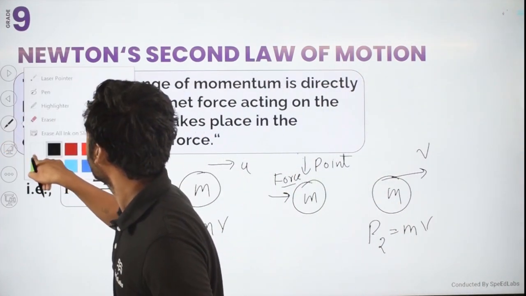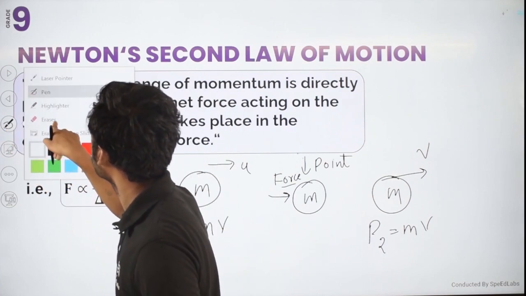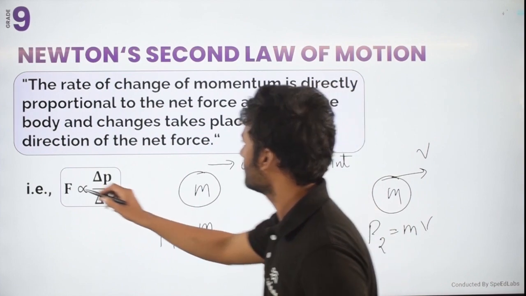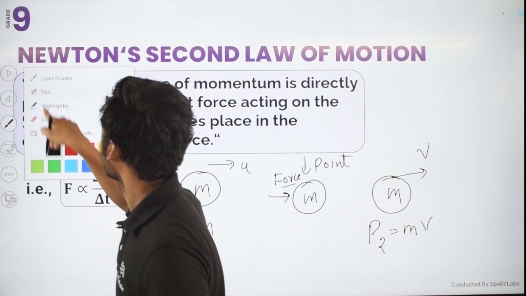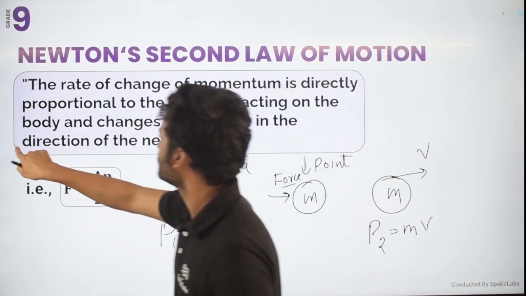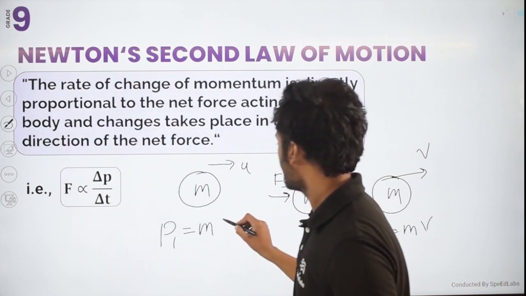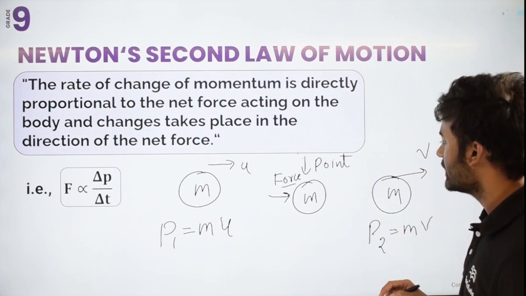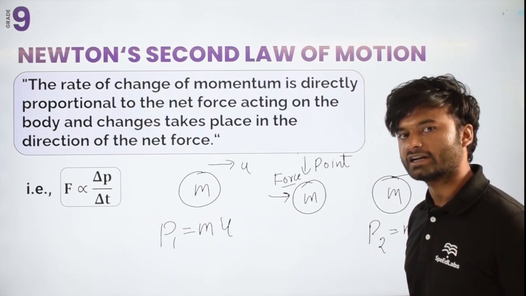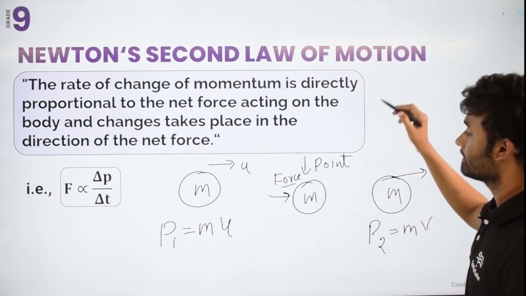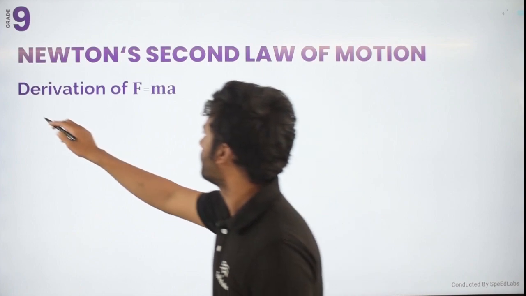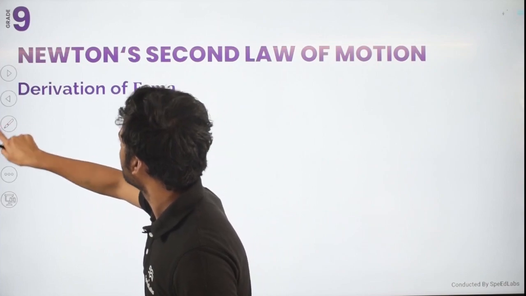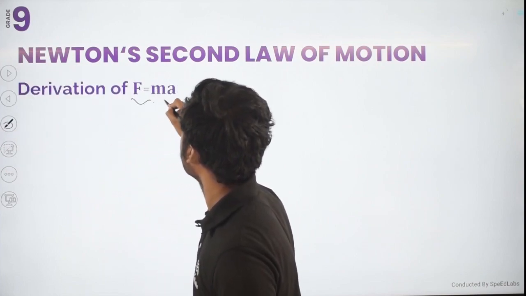Sorry. Here the momentum is m into u, and here after the application of force the momentum is m into v. So what is the change in momentum per unit time? Obviously we can calculate. Let us do it in the next slide, and with the help of this you can come to a conclusion that this will automatically give F equal to ma.